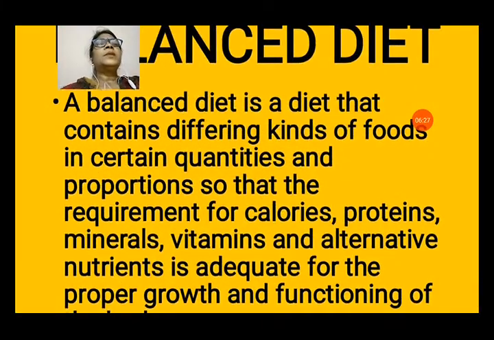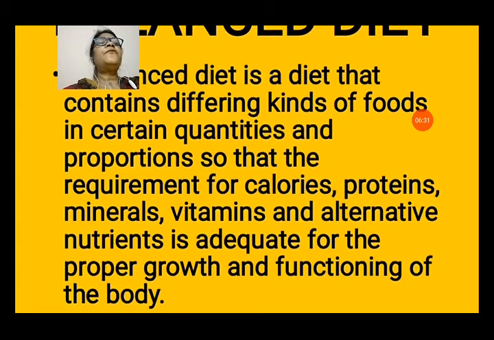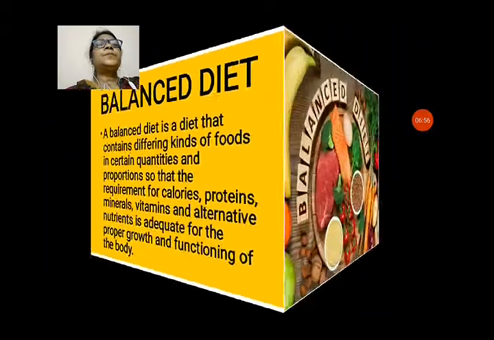Now balanced diet. A balanced diet is a diet that contains different kinds of foods in certain quantities and proportions so that the requirement for calories, proteins, minerals, vitamins and alternative nutrients is adequate for the proper growth and functioning of the body. That means in a balanced diet, all the nutrients should be in the right amount needed by your body. Then only it will be a balanced diet.